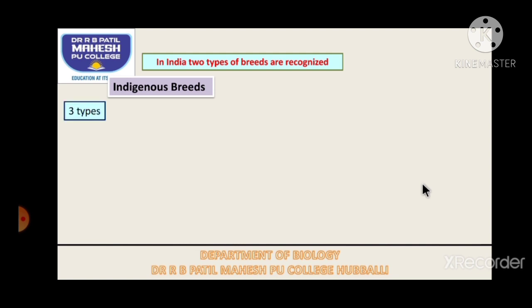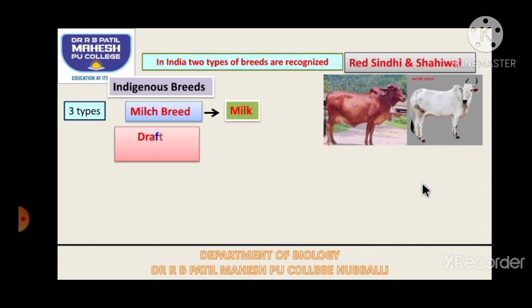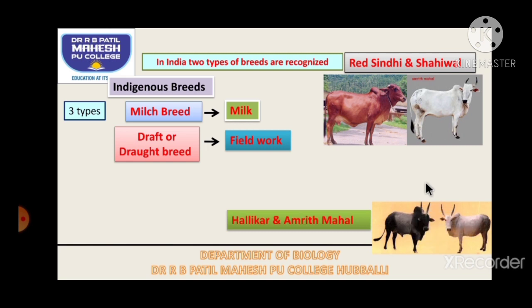Indigenous breeds, based upon their use, are classified into three types, and they are milch breed. These are the breeds which are reared only for the sake of milk. Many examples are there, and I am going to give one for each category. Red Sindhi and Sahiwal are milch breeds. The second one is called draft or draught breed, which are reared for the sake of field work. They help a farmer in plowing and other agricultural activities, even in transportation. Examples of draught breeds are Hallikar and Amrit Mahal.